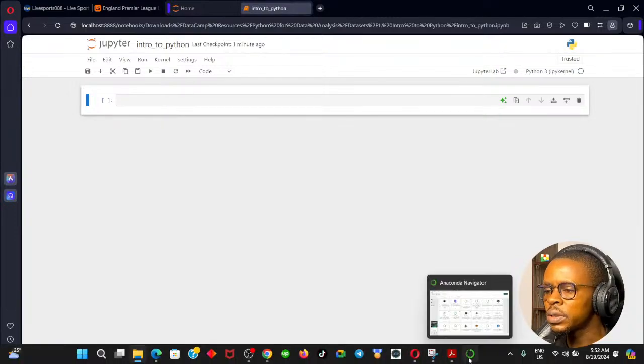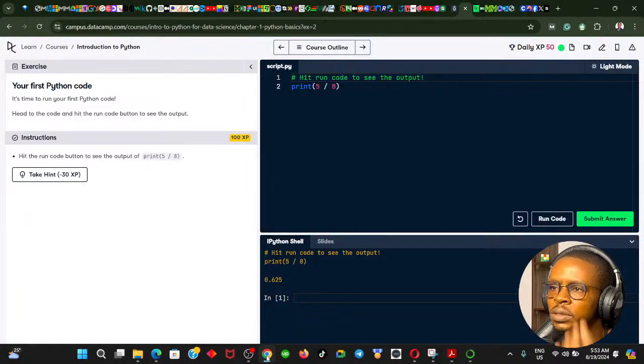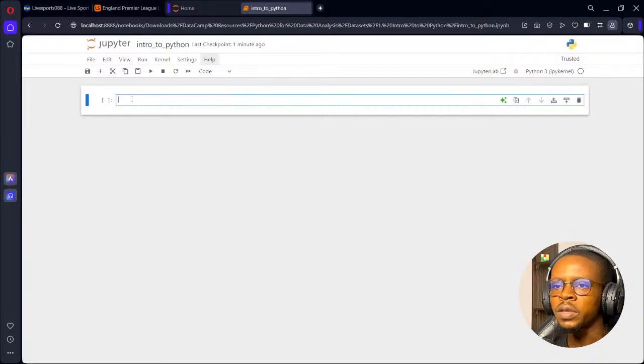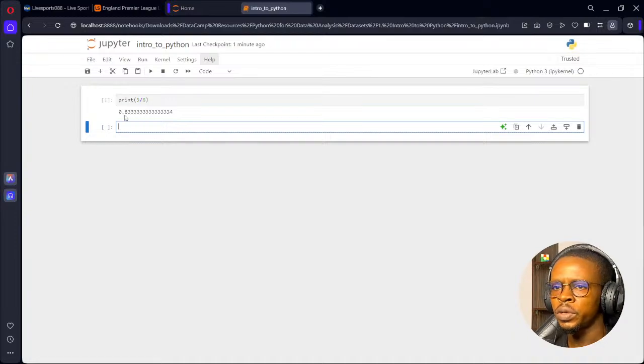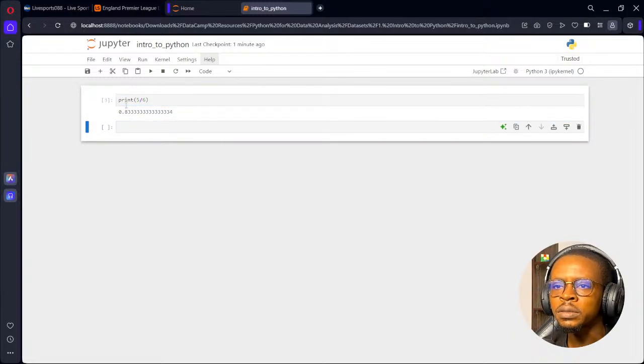So the first code that we wrote here, let me see that. It says print 5 divided by 6. So I could just come here and type the same thing. Print 5 divided by 6. Let's see it run. You see, we got the same result, 0.83333. So the other one was a comment. If I hit shift enter, okay.